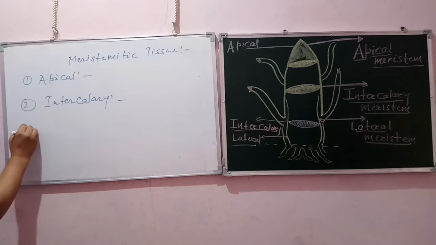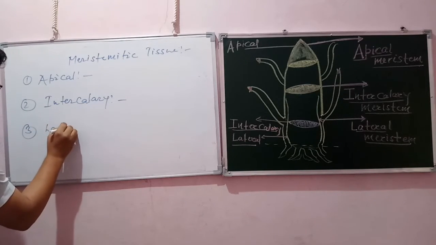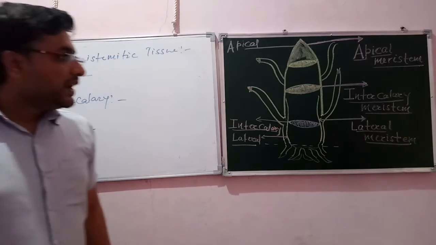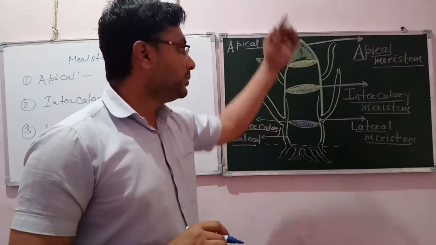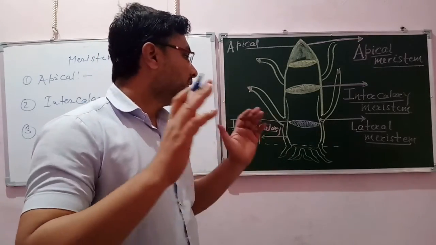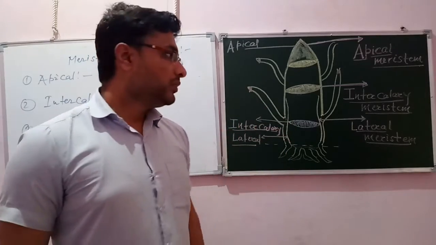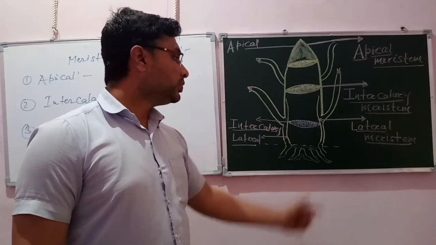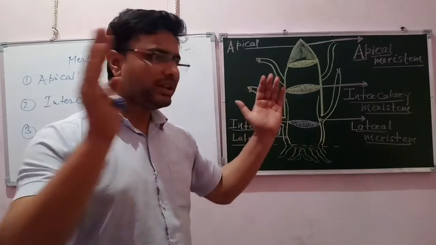Last one is the lateral meristem. We know that primarily the tip grows, and secondly there is a requirement of some horizontal growth. The apical meristem is responsible for vertical growth, and the lateral meristem is responsible for secondary or horizontal growth.